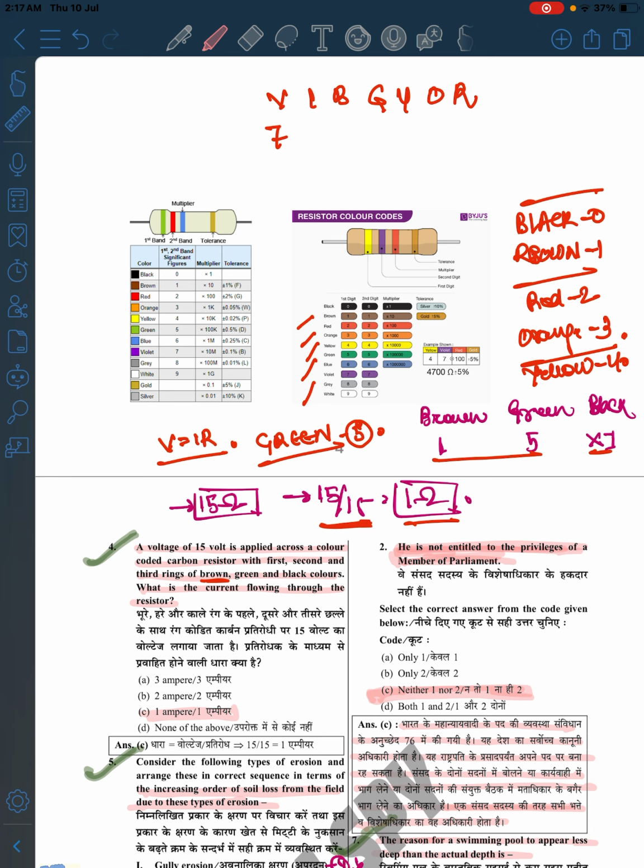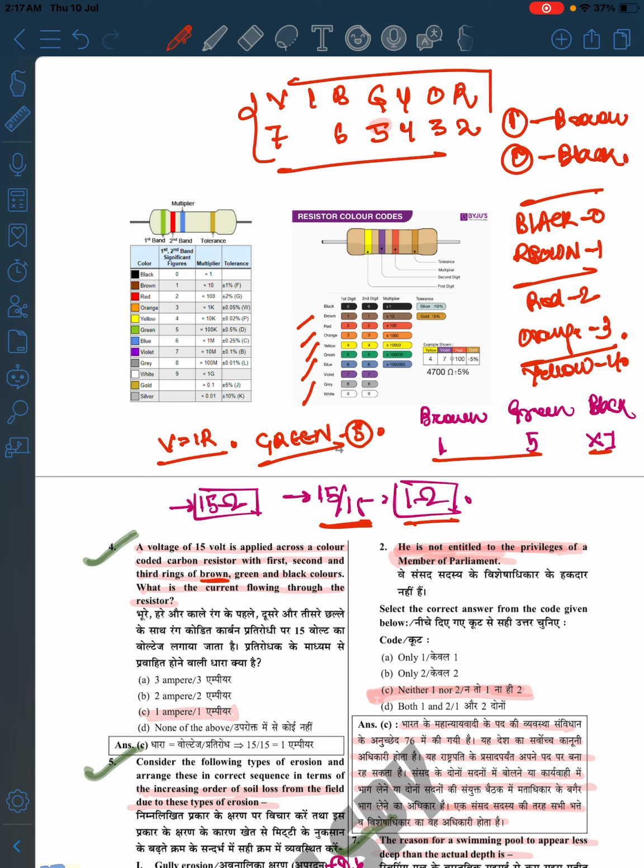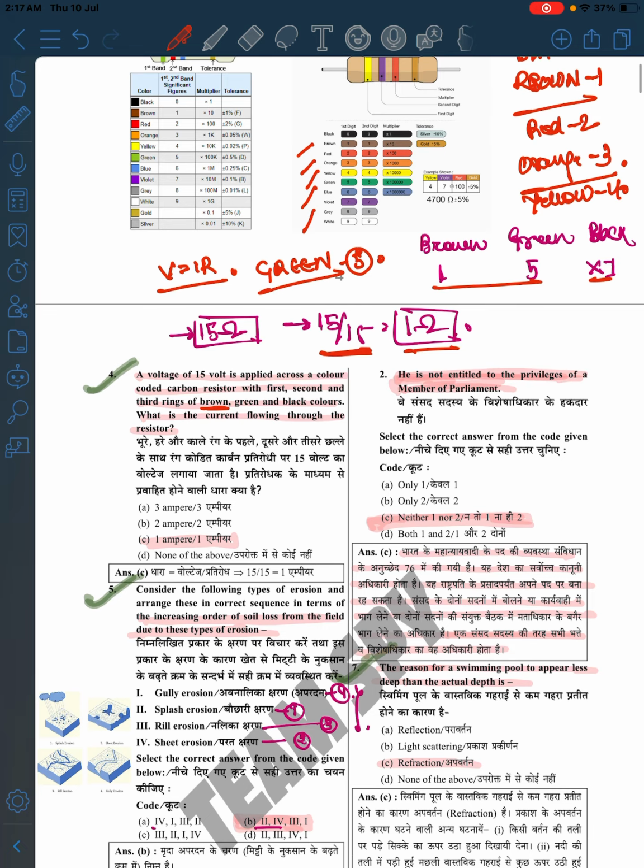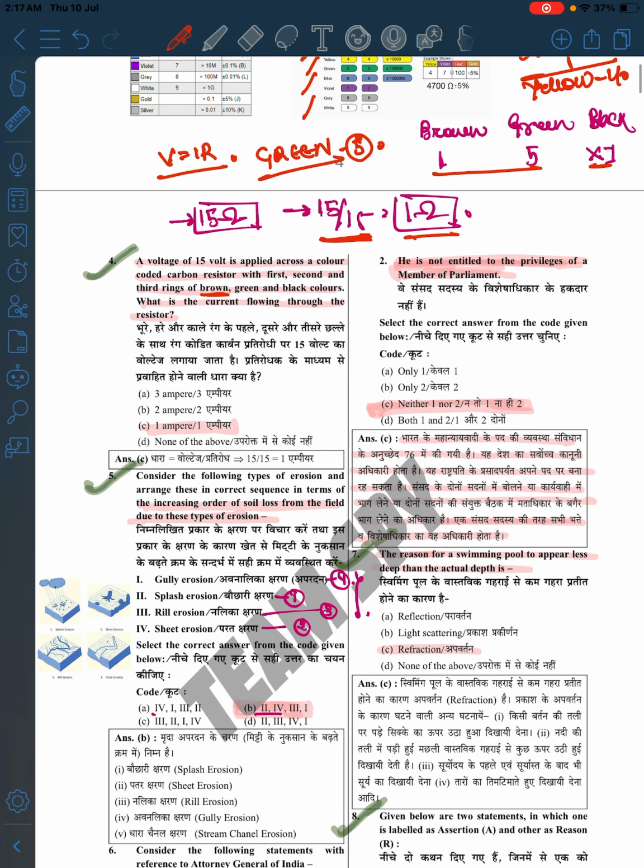See, VIB, as you remember, green has 5, it is 6 4 3 2, 1 is brown, 0 is black. So in this way we have done. So pretty much interesting. Something I will learn, something you will learn, and in this way we can complete this whole PYQ section.